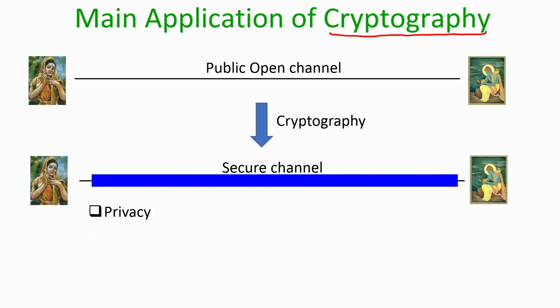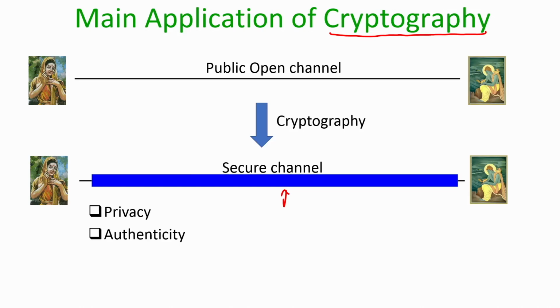It should provide privacy of the communication, namely even if a third party observes whatever communication is happening between Sita and Ram, and even if the third party knows the protocol description according to which Sita and Ram are conversing, still that third party should not be able to figure out what exactly Sita and Ram are talking about. That means the actual contents of their messages. That is a rough definition of privacy.